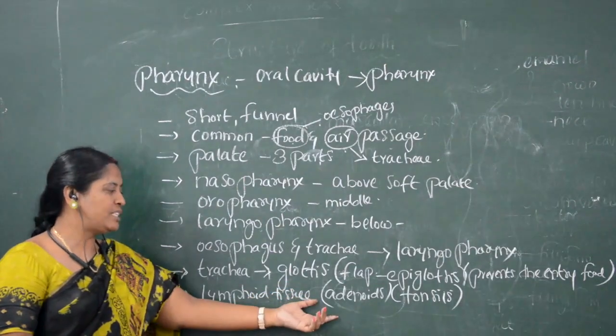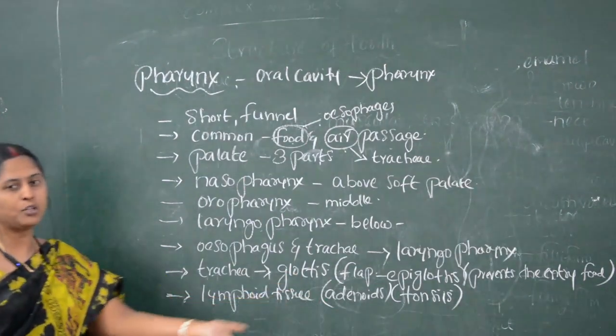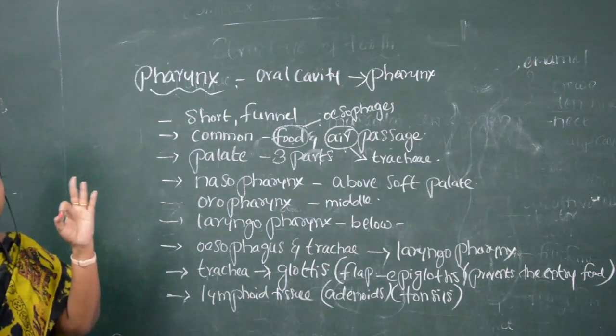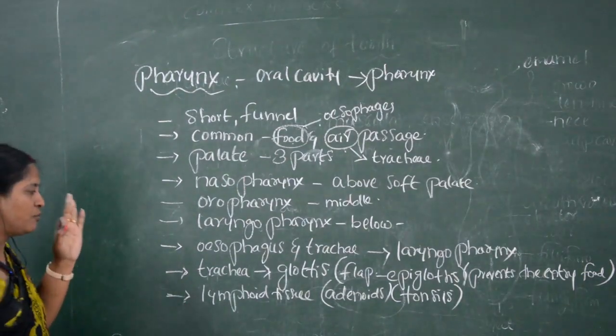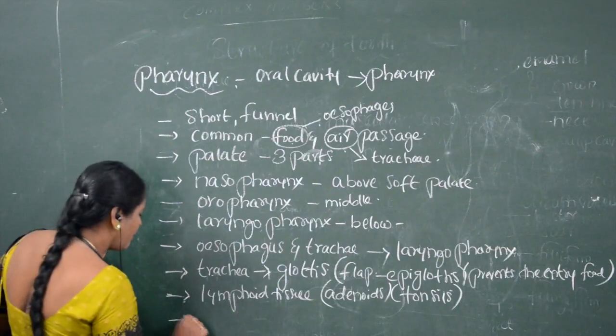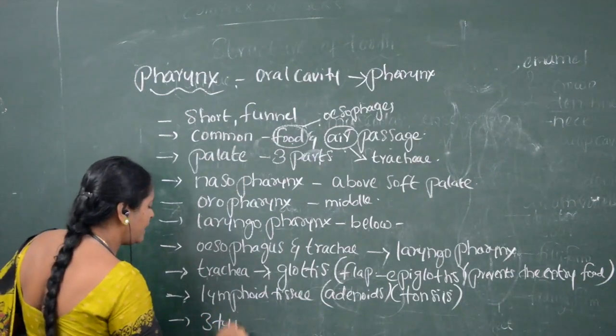Based on the locations, we have three types of tonsils. How many kinds of lymphoid tissues are there? Three types.